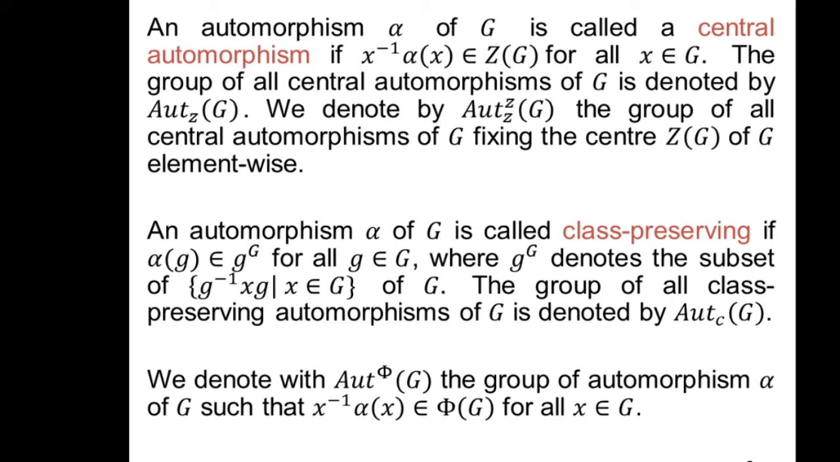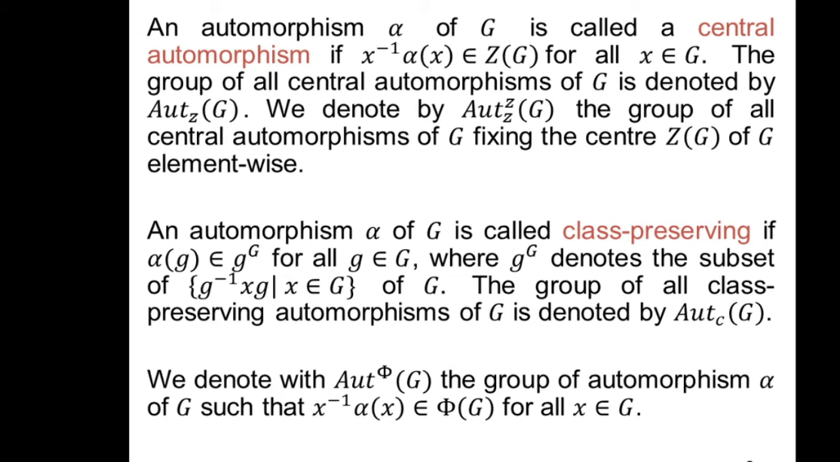An automorphism alpha of G is called a central automorphism if x inverse alpha(x) belongs to the center of G for every element x of G. The group of all central automorphisms of G is denoted by Aut_Z(G). We denote by Aut_Z^Z(G) the group of all central automorphisms of G fixing the center Z(G) of G elementwise.